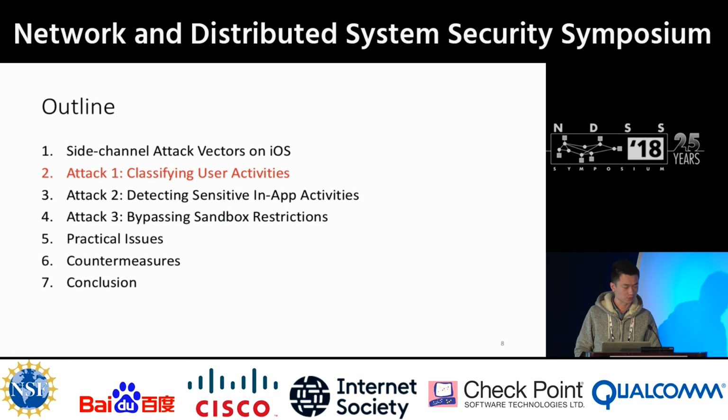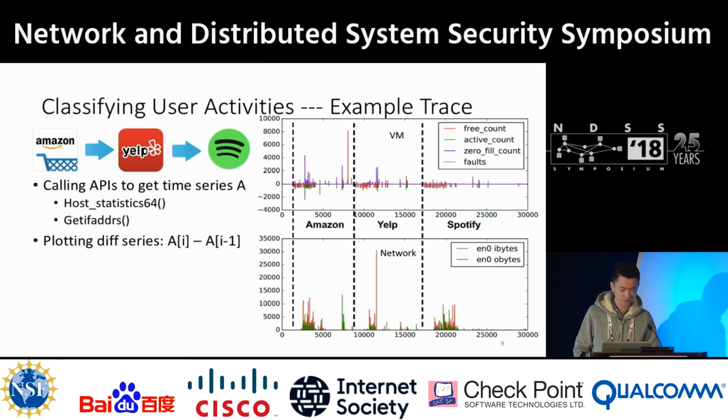So now let's go to the first attack, classifying user activities. This figure shows the process of launching Amazon, Yelp, and Spotify consecutively on iOS. We call the APIs host_statistics64 and getifaddrs to get global virtual memory and network traffic time series, and we plot the diff series in this figure.